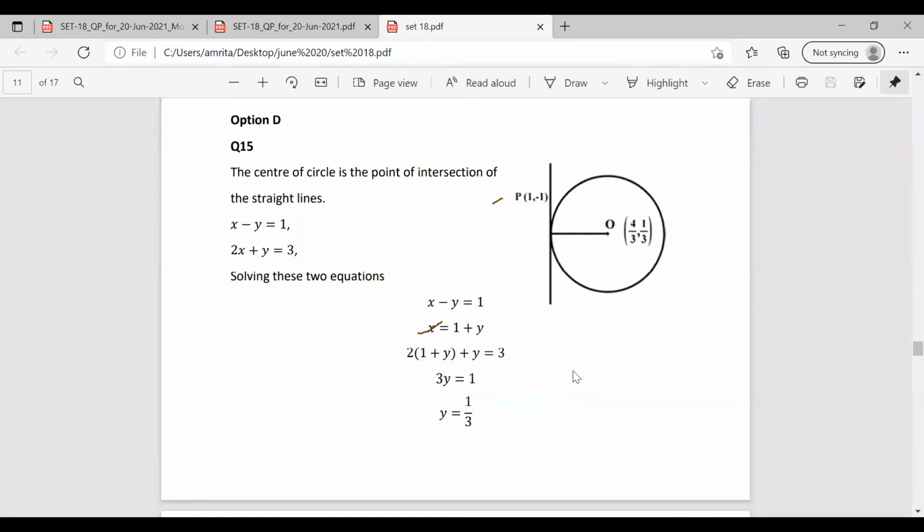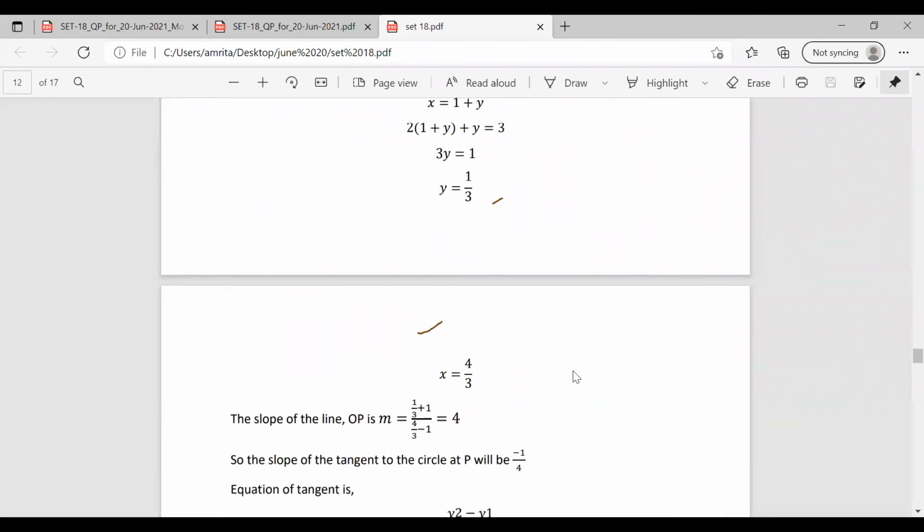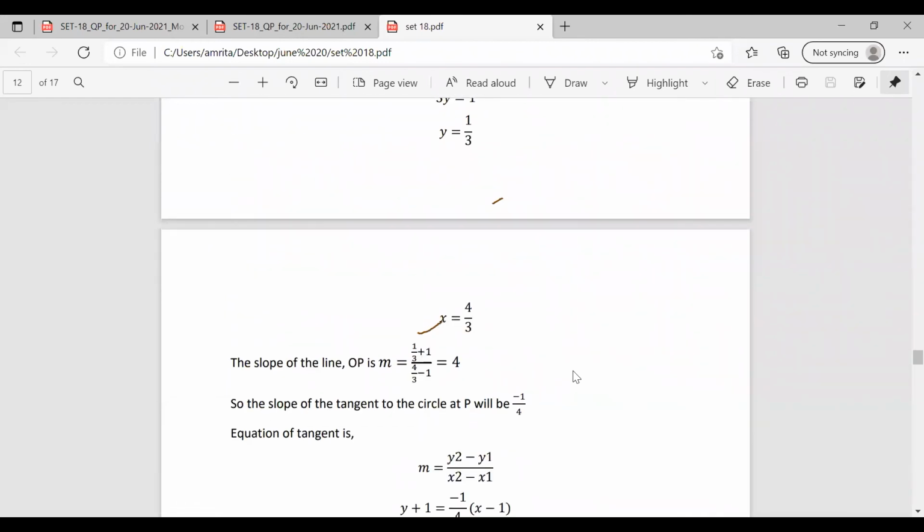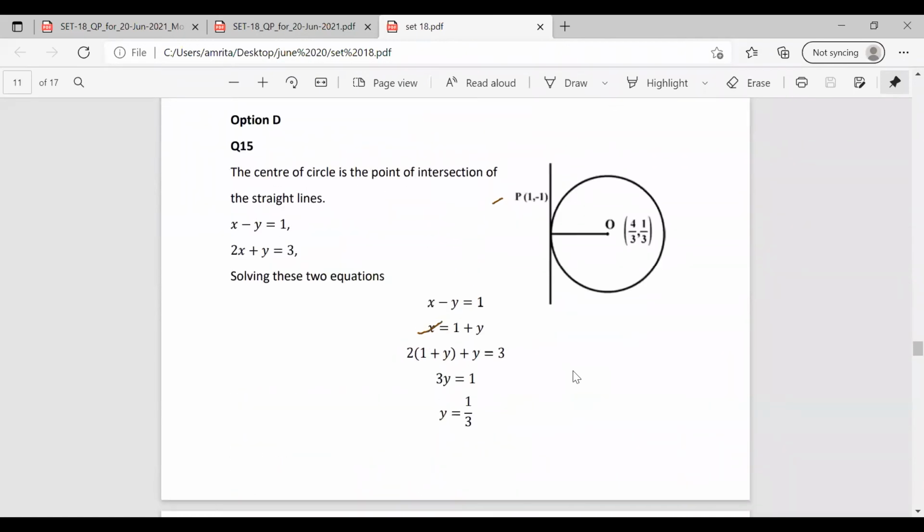It is given in the question that the center of the circle is the point of intersection of the straight lines. So solving these straight lines and finding the value of x and y, we can have the center points. It is 4/3 and 1/3. So after solving this, we have to find out the slope of the line. The slope of the line OP, we can know it as m.